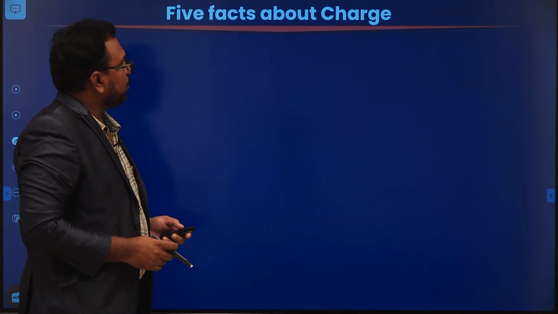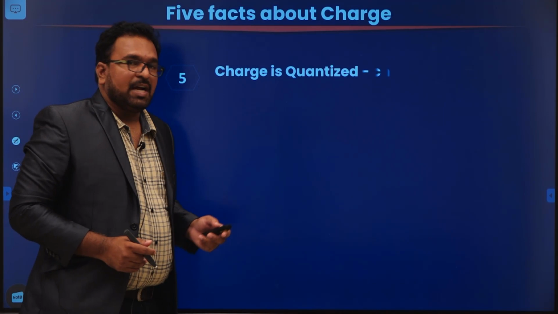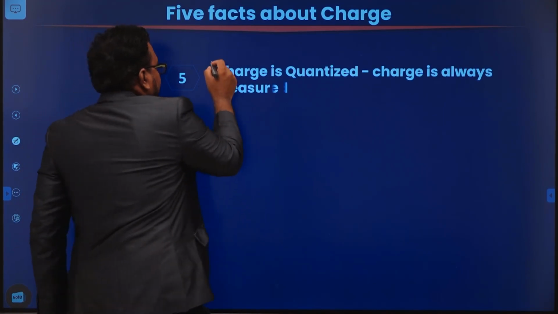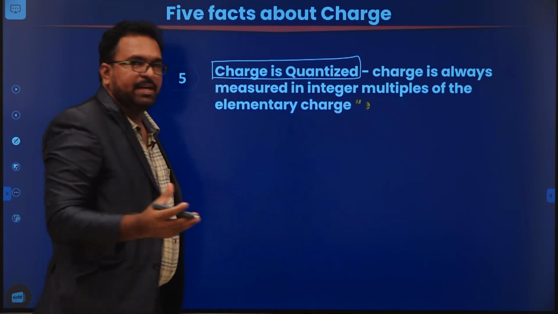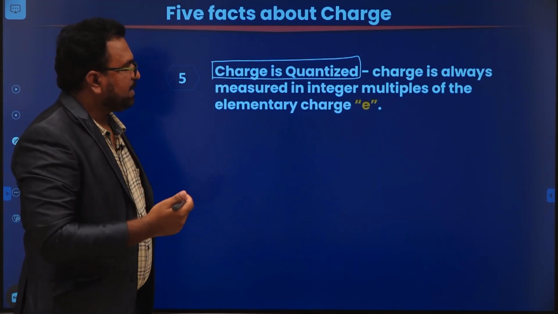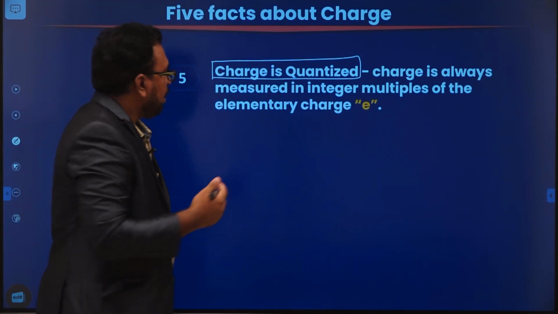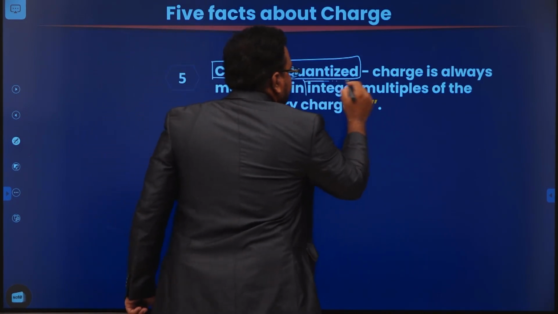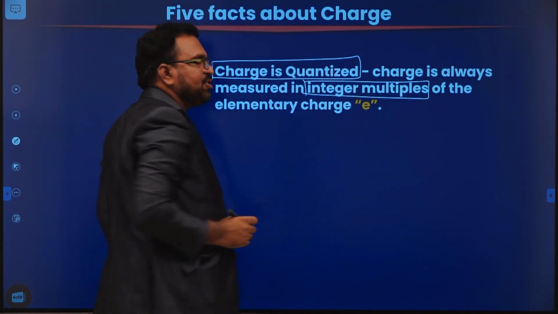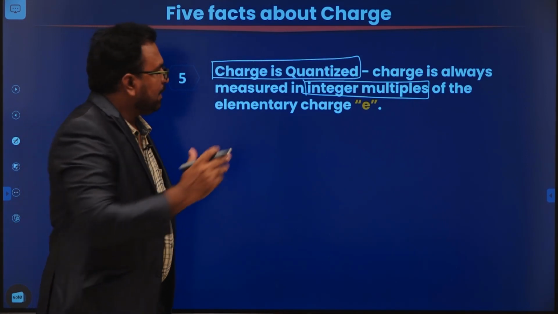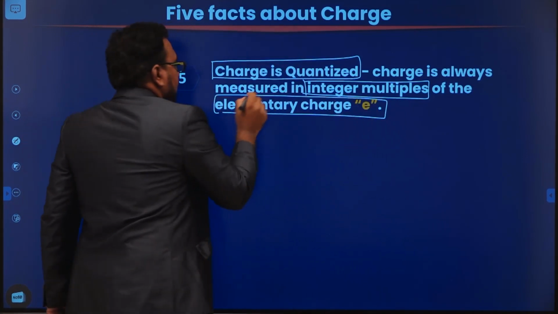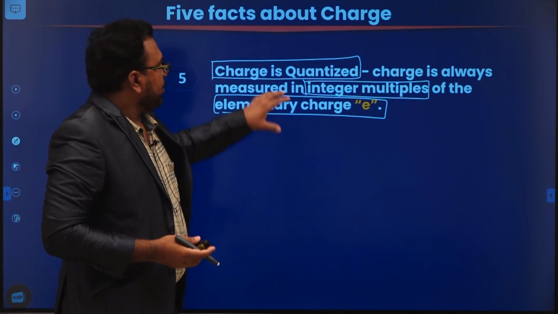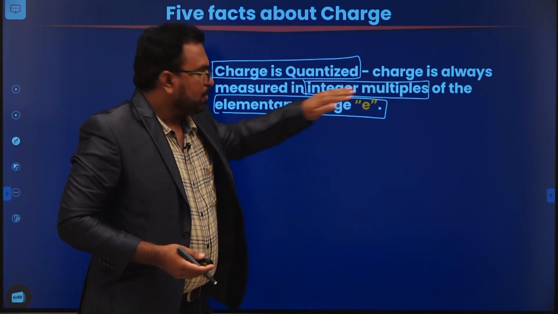And the last fact about charge is charge quantization. So charge is always quantized. Quantization is related to quantity. So you are always going to measure charge in integer multiples. How are you going to measure charge? Always in integer multiples of the elementary charge.